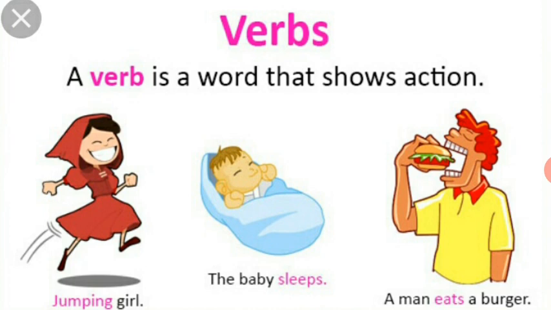Observe the pictures. These are the examples. First one, jumping girl. In the sentence, jumping is called the verb because it indicates the action of the girl. In the second example, the baby sleeps. Sleeps is a verb. In the third picture, a man eats a burger. Here eats is a verb.